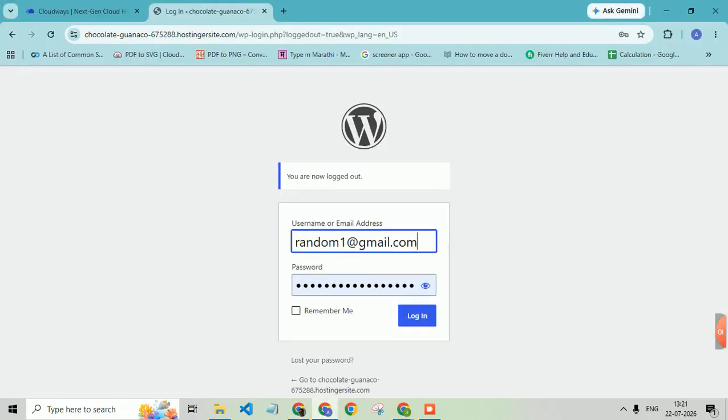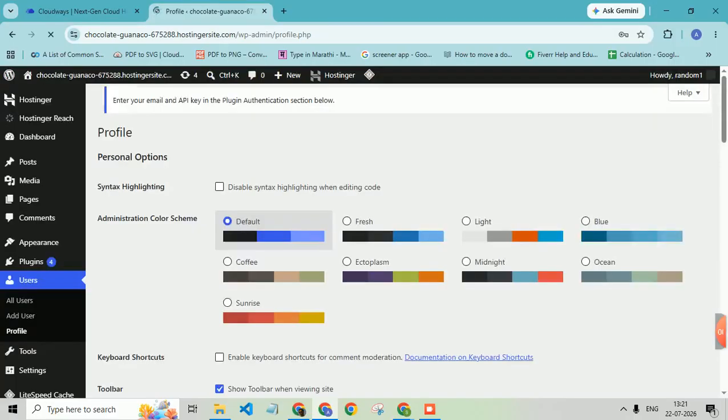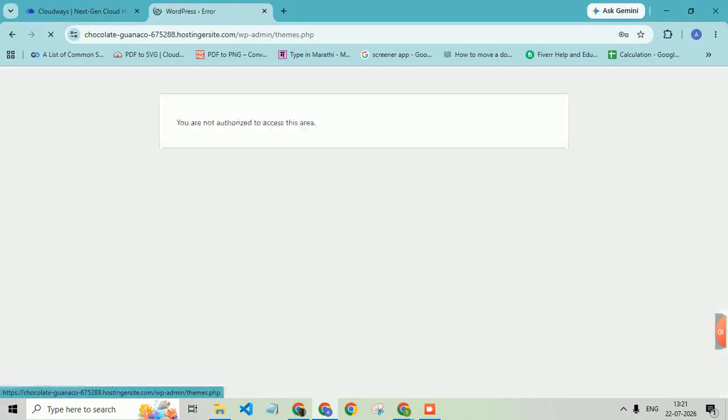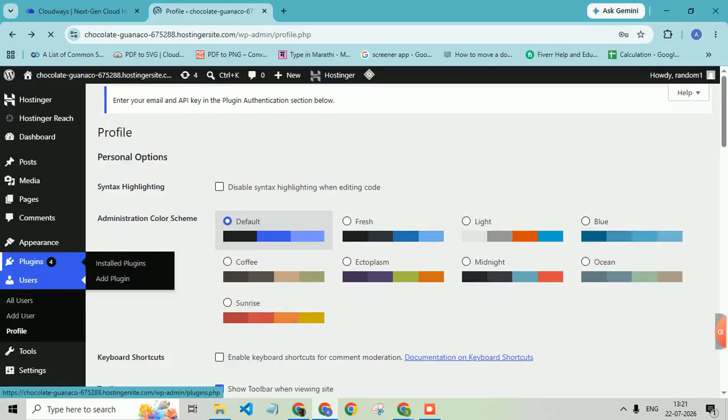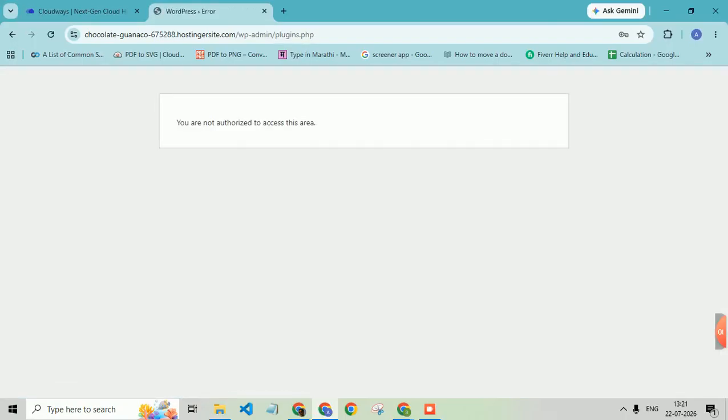Now going to the other account, suppose random1@gmail.com is an attacker who has compromised this application, and after that created an account in the application using that exploit. Now he tries to access the appearance. So, you cannot access this area. Suppose he tries to access plugins. Again, you cannot access this area.